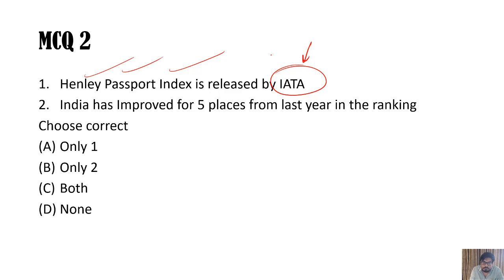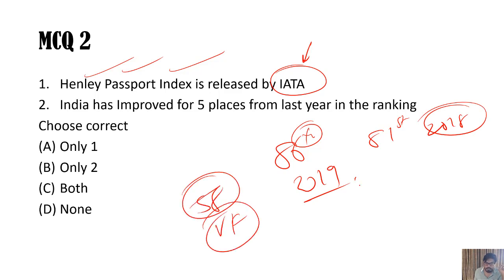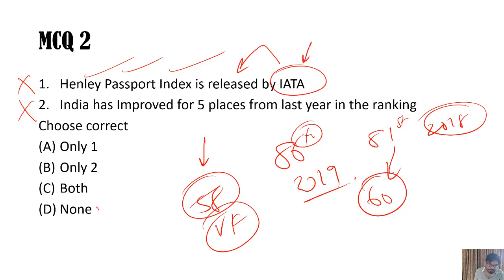We are actually 5 places down in the ranking. We are at 86th position. We were at 81st in 2018. This year we are at 86th, and only 58 countries we can visit visa free now. Earlier 60 countries we could visit visa free. So that's a kind of decline, and it's a problematic thing for India. India's score is 58, means only 58 countries we can visit visa free. So this is wrong, and this is also wrong. It uses IATA's data to make this index. D, none, is the answer here.